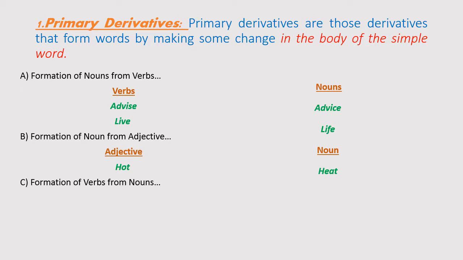Number C. Formation of verbs from nouns. Nouns, verbs. Blood, bleed. Here also notice that blood is a noun word; when it is converted into verb, notice the word bleed. Just change the body. Another example, food, feed. Here the same case in the word.